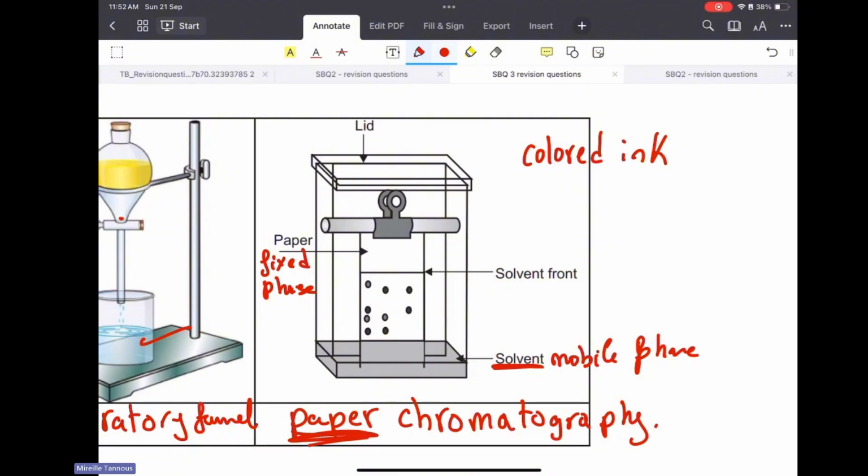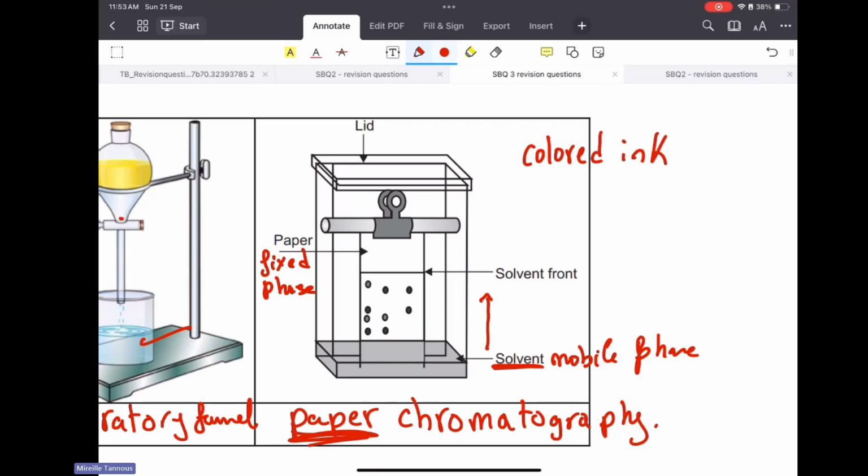So you put dots of the colored ink, different inks, okay? And then you let the bottom of the chromatography paper touch the solvent. Because it's a mobile phase, by capillary action, the solvent is going to start rising up the paper, lifting and holding with it the components of the ink. And like this, every color will be separated. What's not moving is the paper. What's moving is the solvent by capillary action.